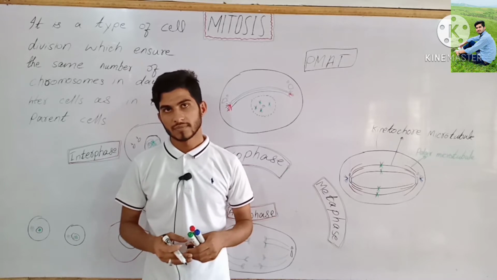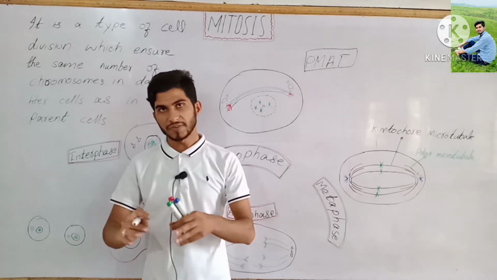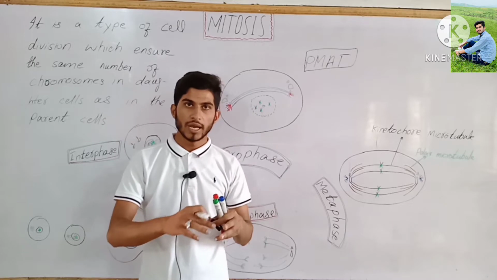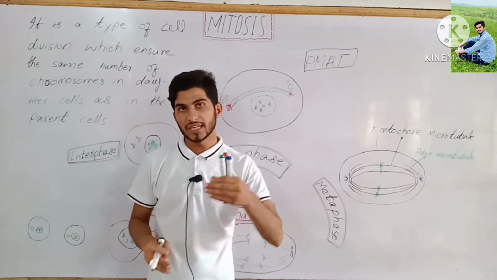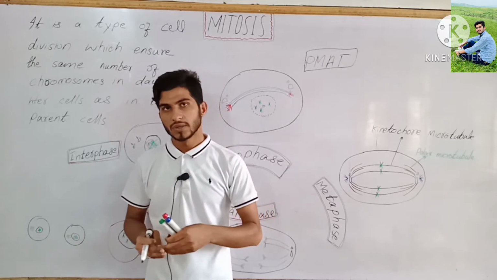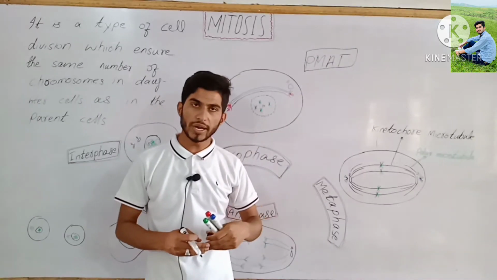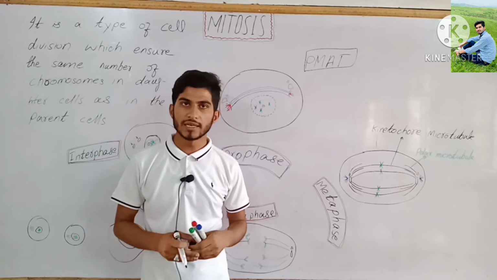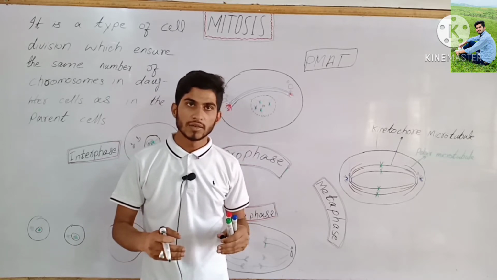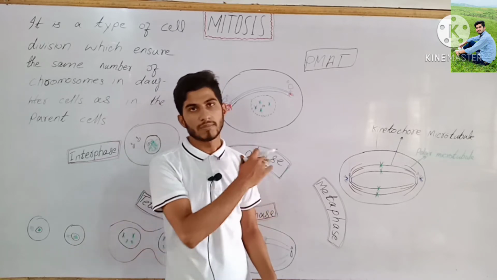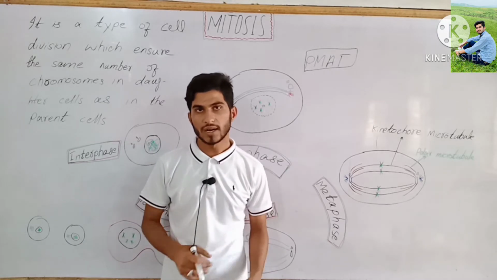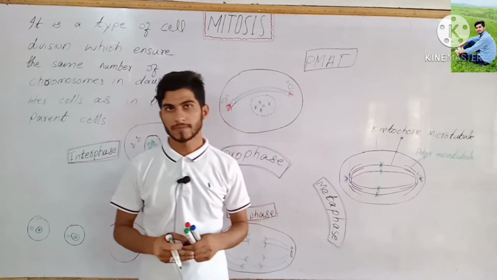In my previous lecture, we also studied the cell cycle and its two types, interphase and mitotic phase. The mitotic phase is further divided into two phases, which are mitosis and meiosis. Now, in this lecture, we will study the details of mitosis. So let's start. What is mitosis?